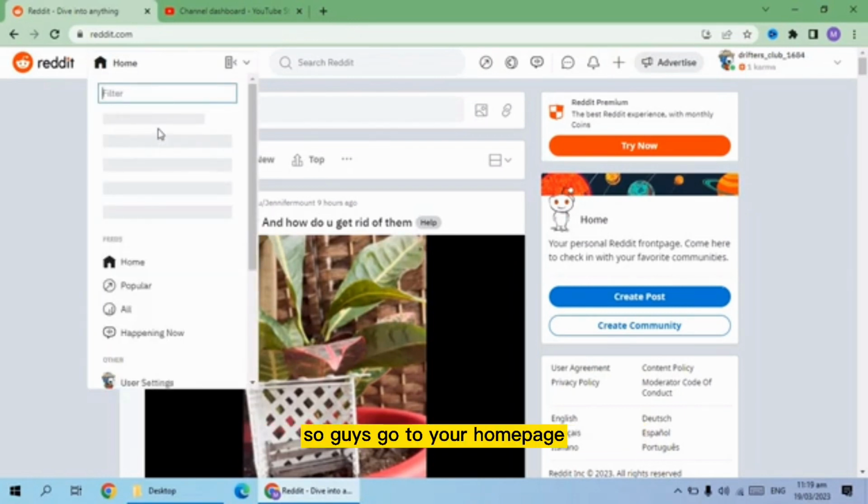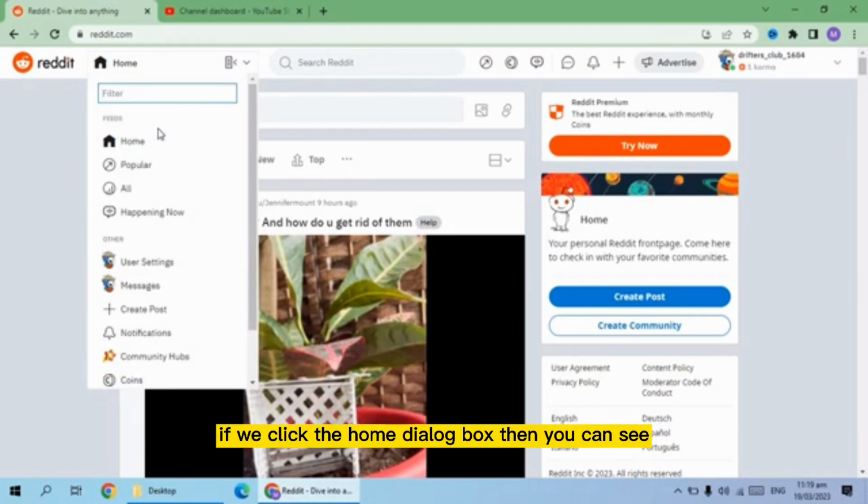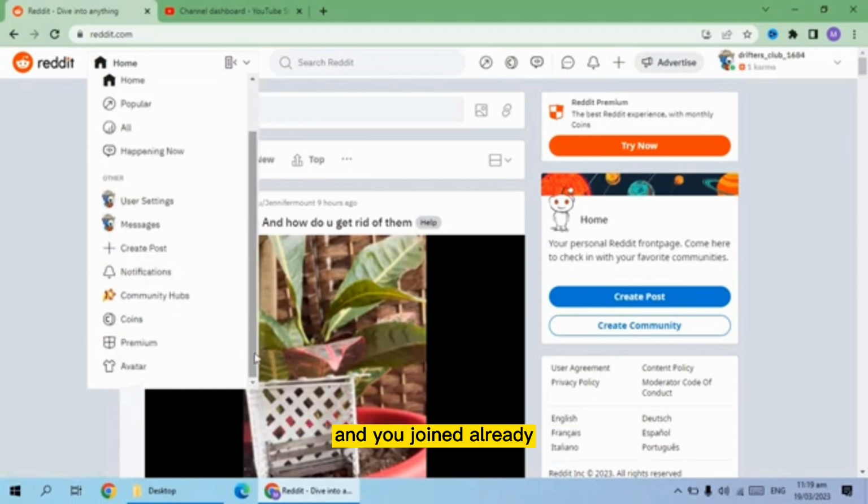So guys, go to your home page. If we click the home dialog box, then you can see below it subreddits are shown in front of you, which means that different communities which you join on reddit.com according to your interest, and you have joined already.